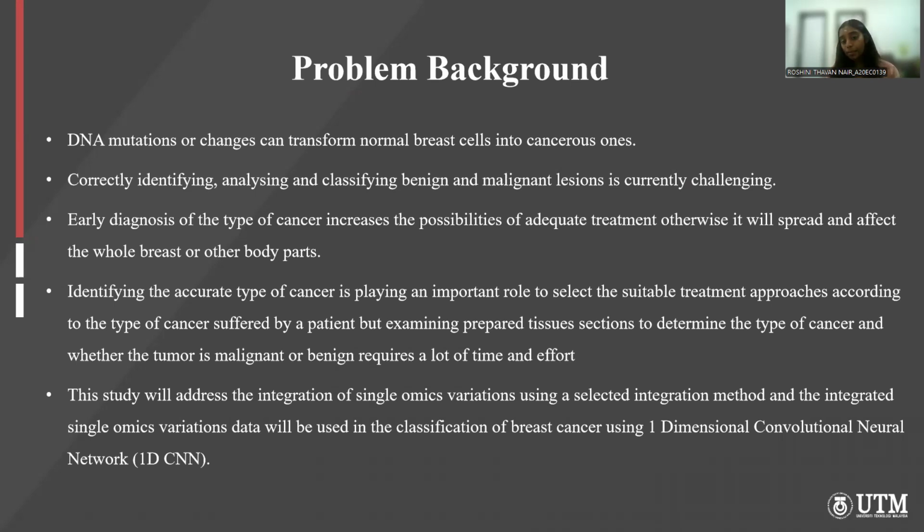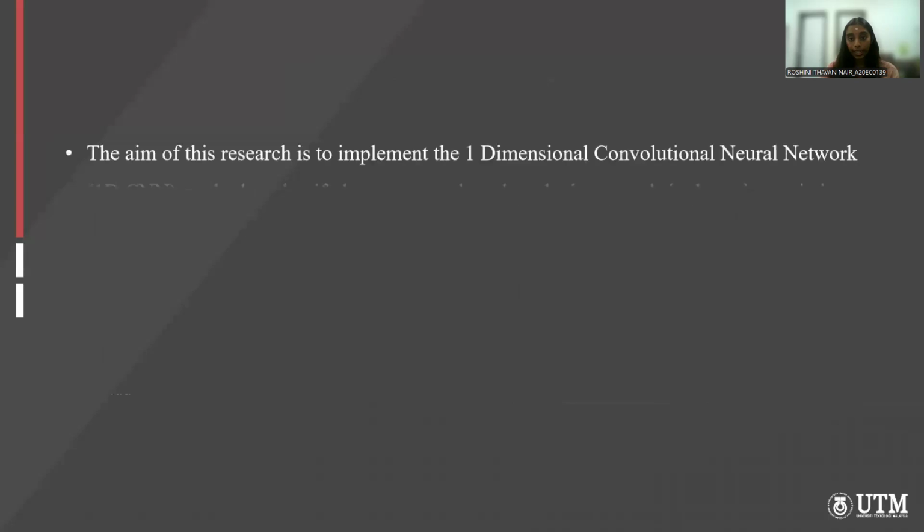But examining prepared tissue sections to determine the type of cancer, whether the tumor is malignant or benign, requires a lot of time. This study will address the integration of single omics variations data using a selected integration method, and the integrated single omics variations data will be used in the classification of breast cancer using 1D CNN.